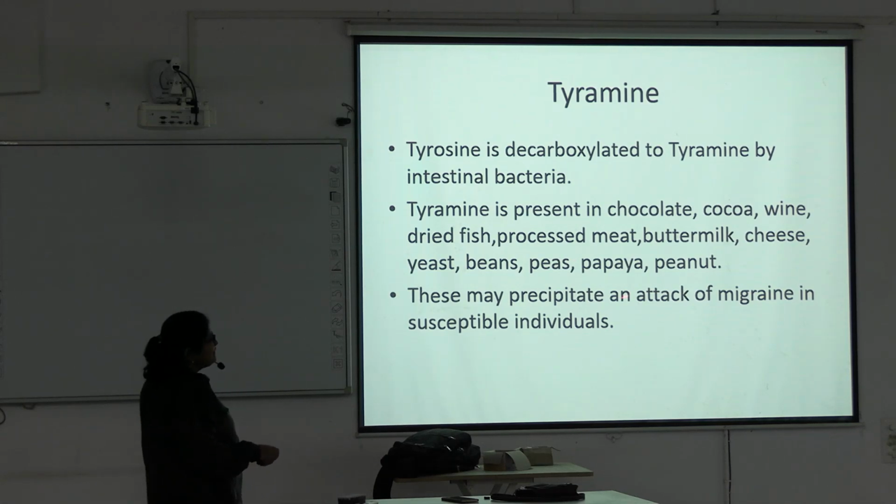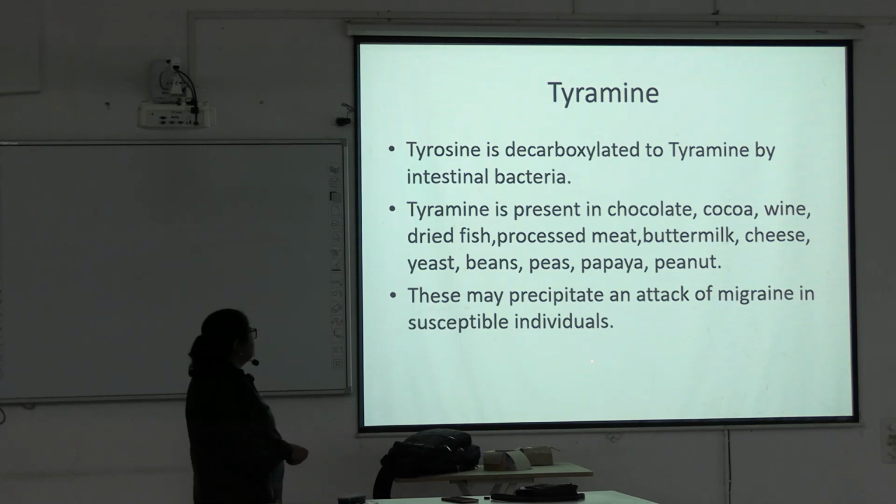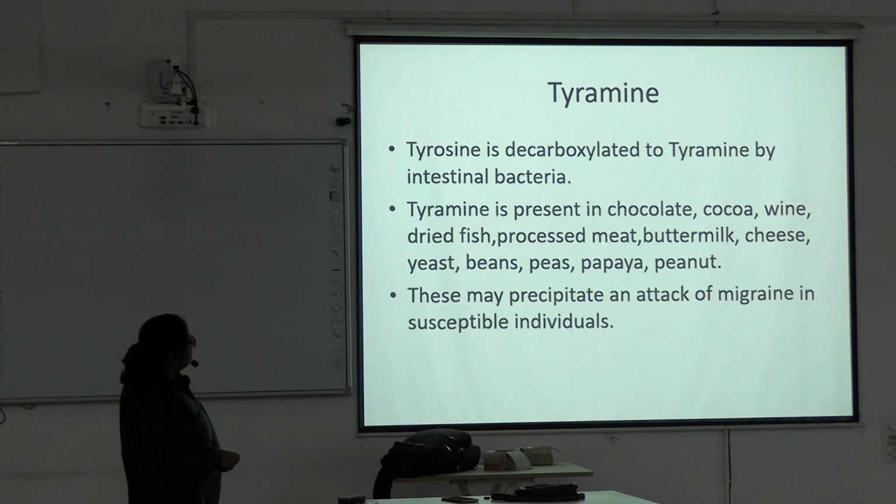This may precipitate an attack of migraine in susceptible individuals. So, in case of a migraine patient, you have to tell them to avoid the intake of these foods because they aggravate the signs of migraine by increasing the tyramine level.